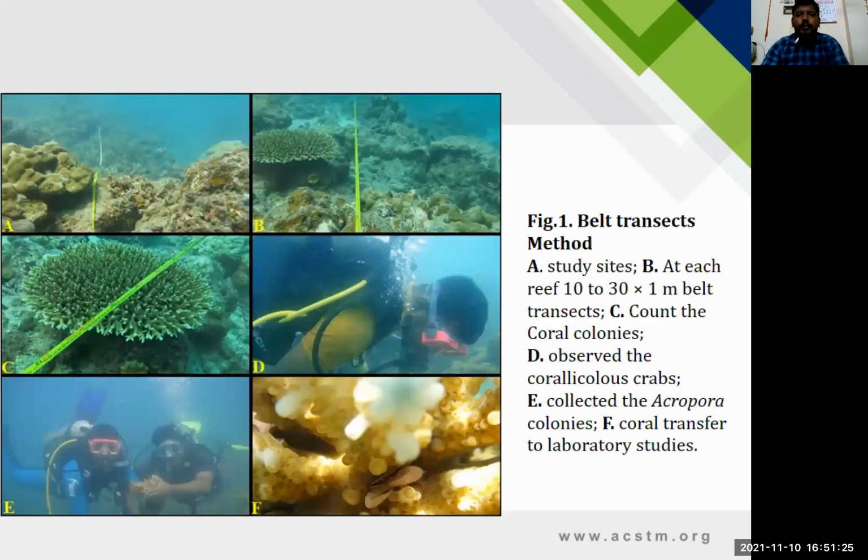This is figure 1, showing the belt transect method. A is the study site, and B is each reef of 10 by 30 meters with a 1 meter belt transect. C is the count of the coral colonies, and D is the observation of the coral-associated crabs. E is the collection of the Acropora colonies, and F is the transfer of the corals to the laboratory for study. We analyzed the crabs and which corals they were living on.